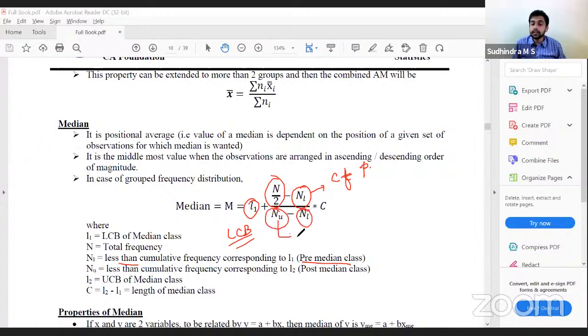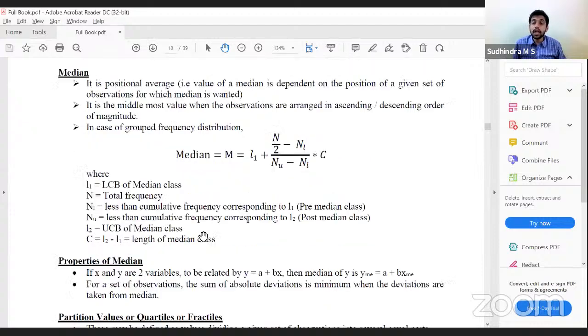NU is the cumulative frequency of the median class, that is the median class interval. Minus cumulative frequency of pre-median class, into C, which is the length of the class interval of the median class. With this, we get the median. That is how we have to calculate median.